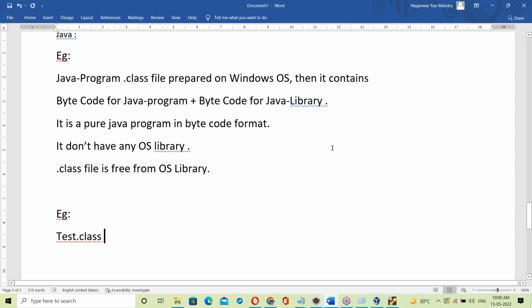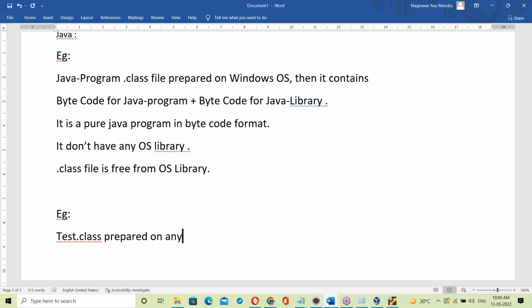See, Test dot class file prepared on any OS, it doesn't have any OS library here. Prepared on any OS, it's free from OS library.